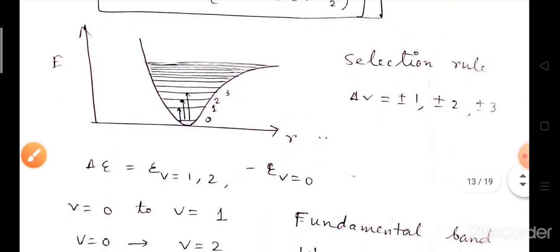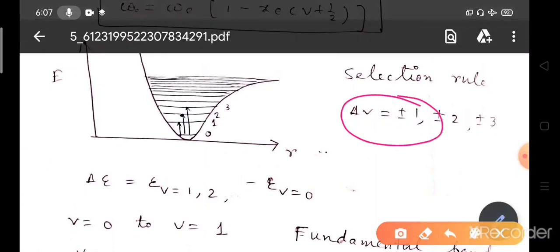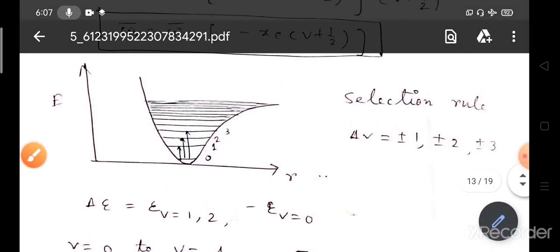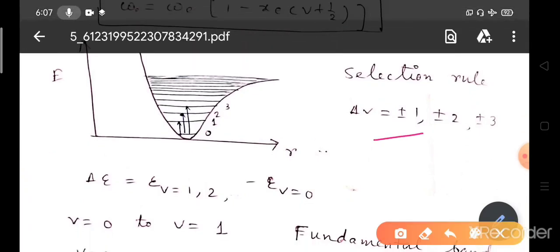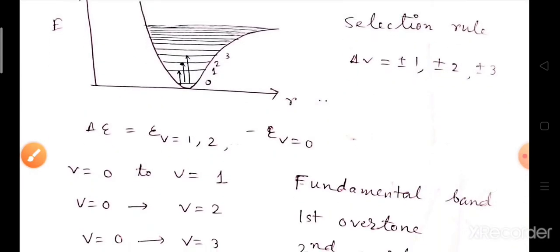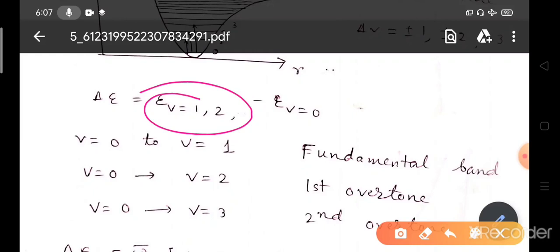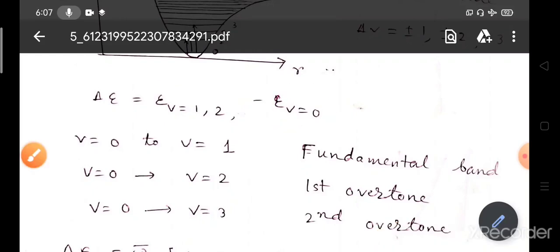What will be the selection rule? For the earlier case, the selection rule was delta v equals plus minus 1. For the anharmonic case, we have to consider not only plus minus 1, but also delta v equals plus minus 2, plus minus 3, etc. What will be the change, that is delta E, the change in wave number, or what will be the transition? That is delta E from the E_v equals 1, 2, 3 levels to the E_v equals 0 level.